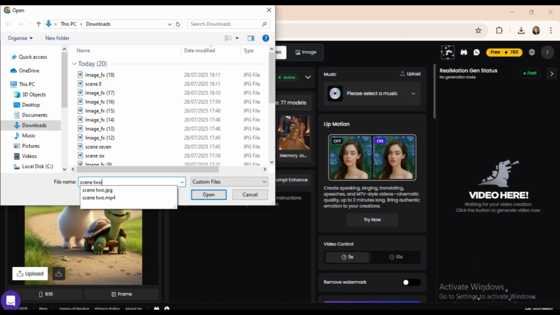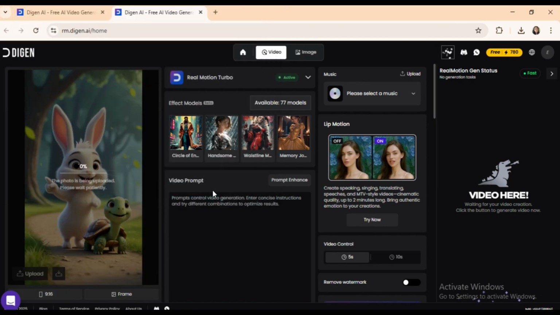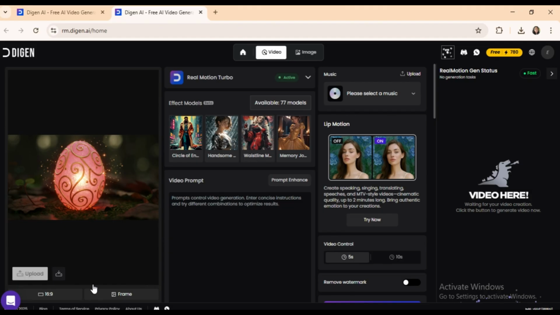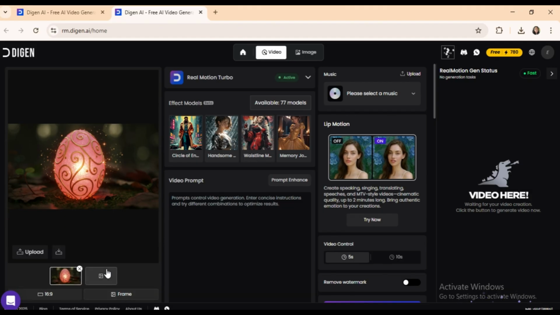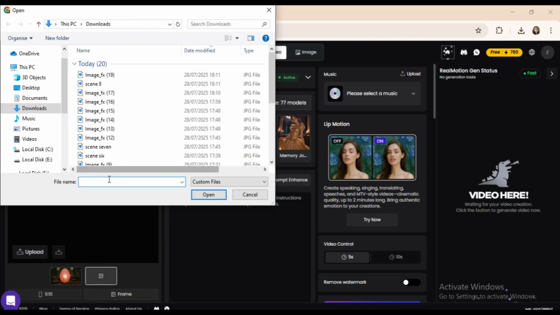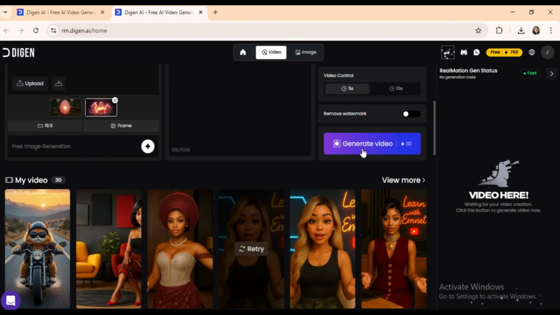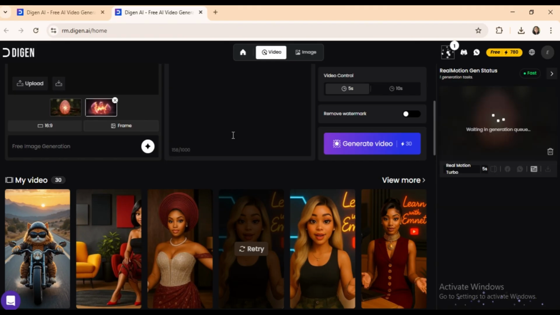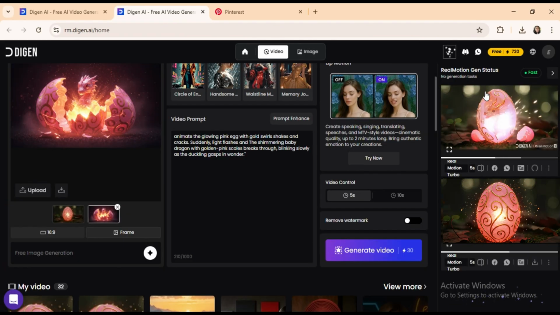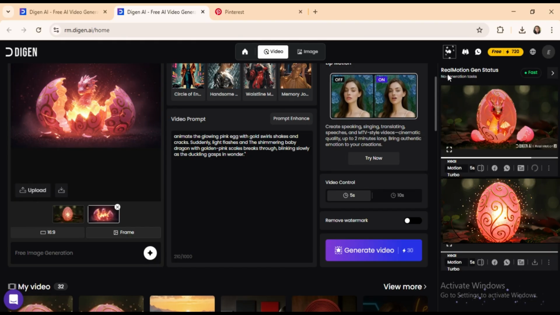Other platforms didn't show the cracking process well, so I switched to Digen. Now add your second frame, the cracked egg, paste in the prompt, and hit Generate. Let's wait a moment, and yes, the animation is working.